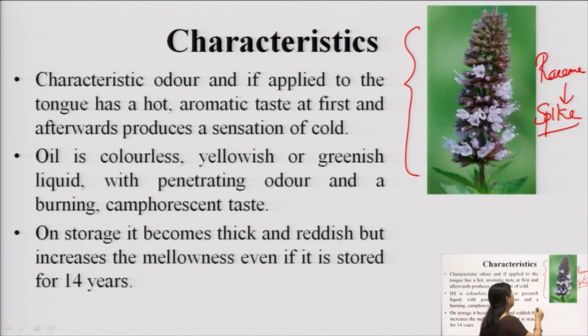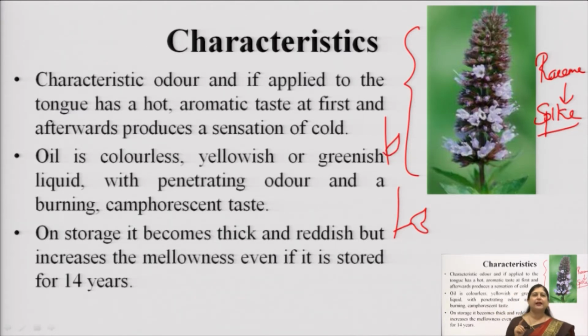Okay. Means if it is a normal raceme, what will happen is that there will be a stalk and then the flower is attached. In this case, the flower is directly attached to the axis. So, this is a spike inflorescence. Okay. So, that is the characteristic of this flower. Very bright purplish colored flowers are there, which are arranged in a spike inflorescence.